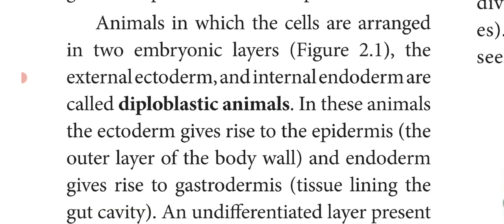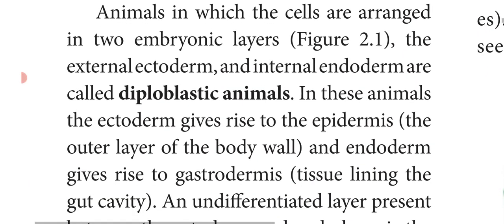First we will see about the diploblastic animals. These are animals in which the cells are arranged in 2 embryonic layers. So when the cells are arranged in 2 layers, they are called diploblastic. The outer layer is called the external ectoderm and the inner layer is called the internal endoderm. So presence of 2 germ layers is called diploblastic animals.